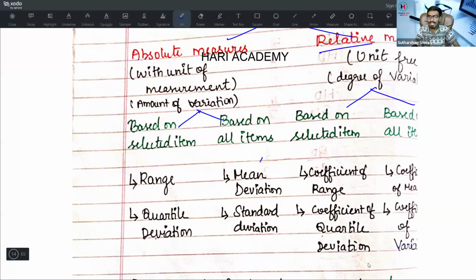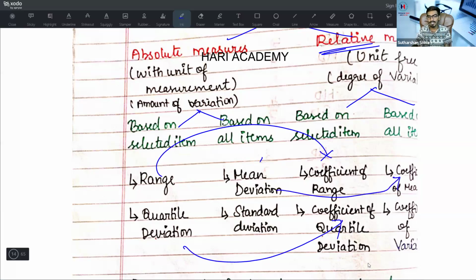Okay, now come to relative measure. The relative measure is based on two things: one is based on selected items, and one is based on all items. If it is based on selected items, the relative measure of the range is known as coefficient of range, and quartile deviation is known as coefficient of quartile deviation. If it is based on all items, mean deviation is known as coefficient of mean deviation.